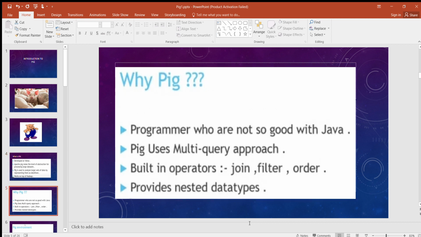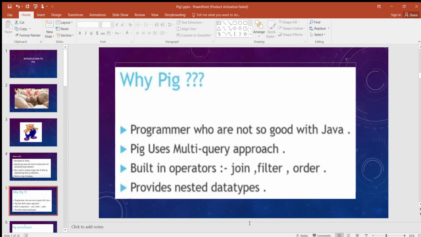Now, why is there a need of Pig? Programmers who are not so good at Java normally used to struggle working with Hadoop, like programmers who hate Java programming, who don't want to write Java programs, especially while performing any MapReduce task. So Apache Pig is a boon for all such programmers. While comparing Java with Pig, if you write any MapReduce program in Java, it is near about 2000 lines, equal to 10 lines in Pig.